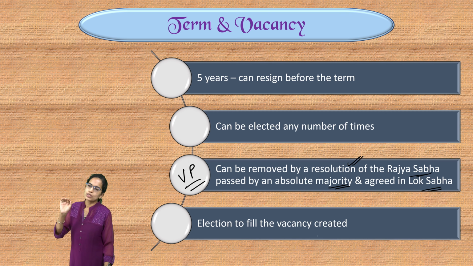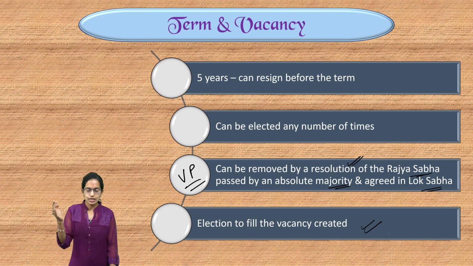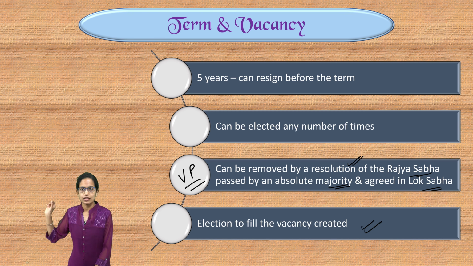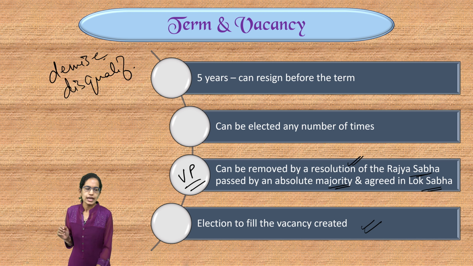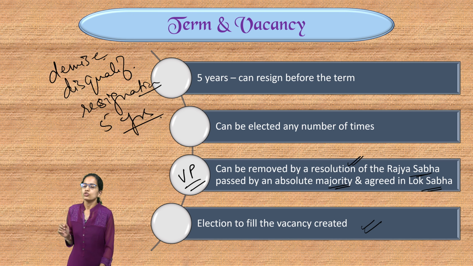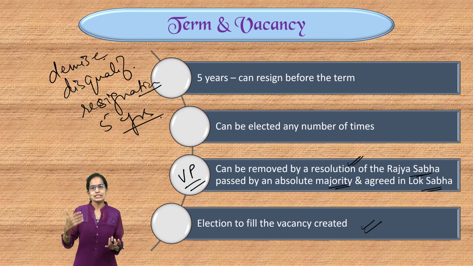And as soon as the vacancy is created, the elections are done to fill in the vacancy. There is no substitute in case of Vice President. Now, why are vacancies created? The reasons for creation of vacancy are very similar to those in the case of President. Either due to the demise, there can be reasons of disqualification, there can be reasons of resignation, there can be reasons of the expiry of the 5-year term. So those are some of the bases on which the vacancy is created.